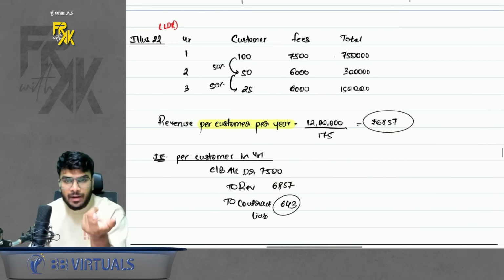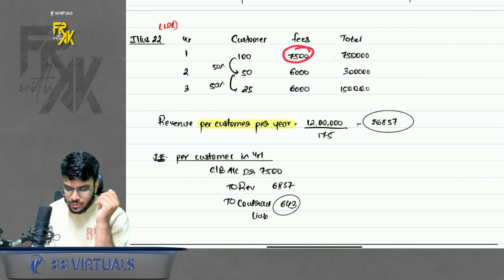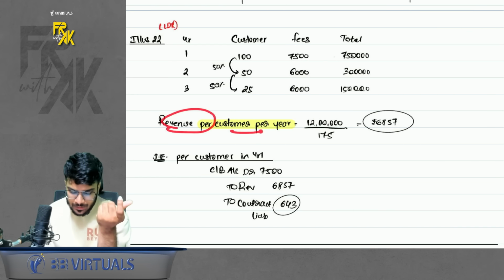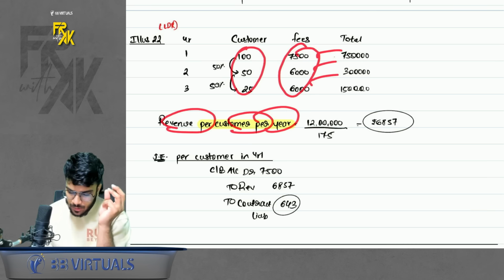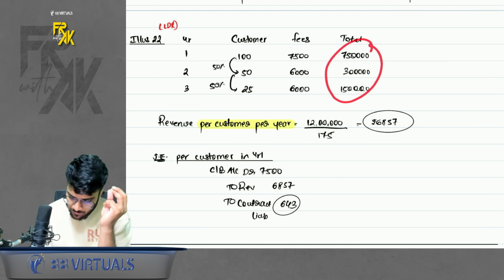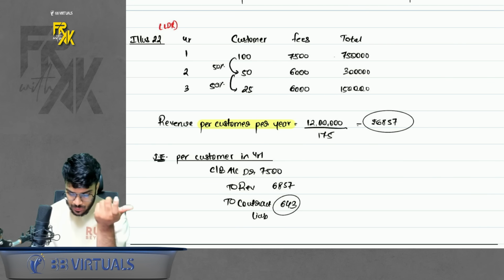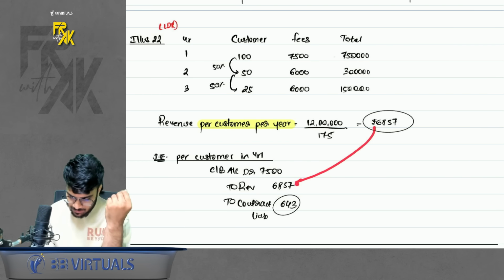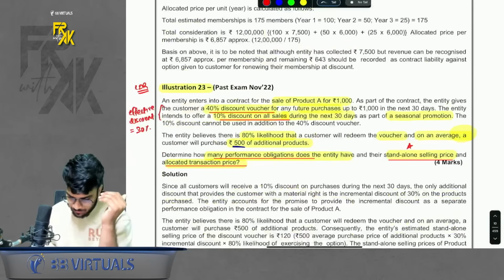Sir, why do this? You are going to receive 7,500 in the first year. But because of this, you are also given a discount in subsequent years. So you need to find a revenue per customer per year. So I find the number of customers, I find the fees, total them up. You can take the total of this divided by the total number of customers. You will get a revenue per customer per year. So let's say, for example, in the first year, receiving 7,500, the revenue is only this much. The balance is the contract liability. Simple. This was illustration number 22.